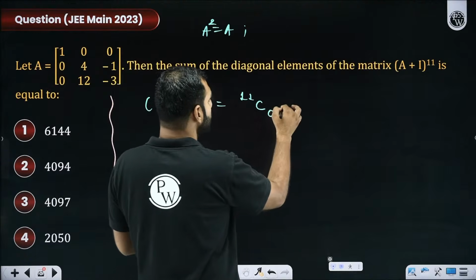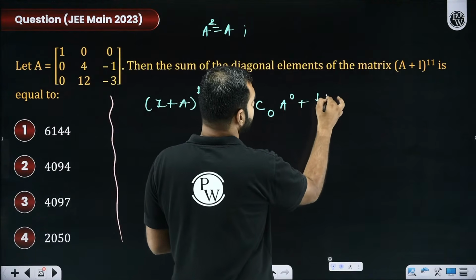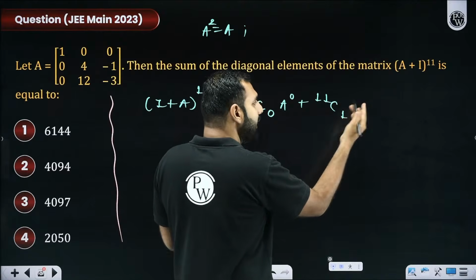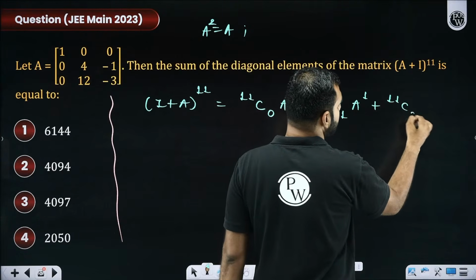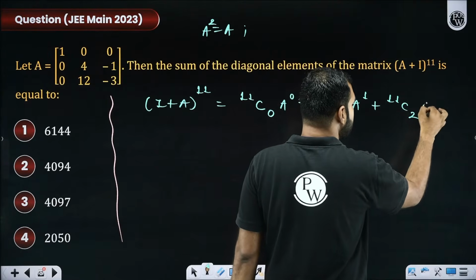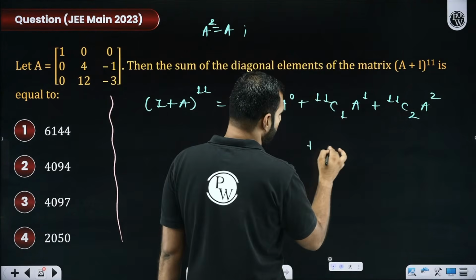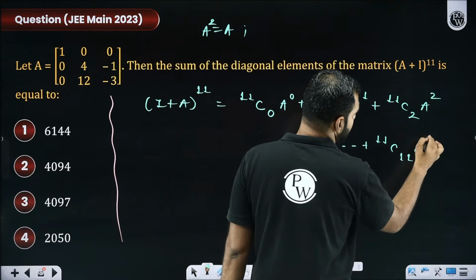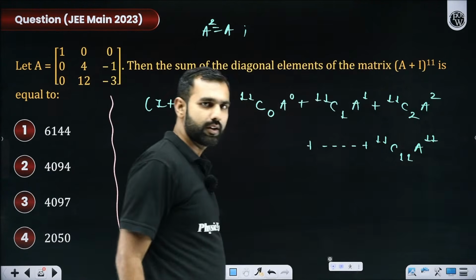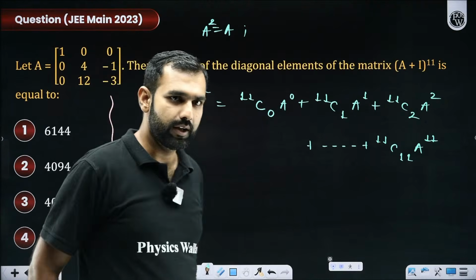Then A to the power 0. Then plus 11C1, I to the power 10 is I, into A to the power 1, plus 11C2, I to the power 9 into A to the power 2, and so on until 11C11 A to the power 11. Yes or no? Everybody got this? All the participants, tell me honestly.